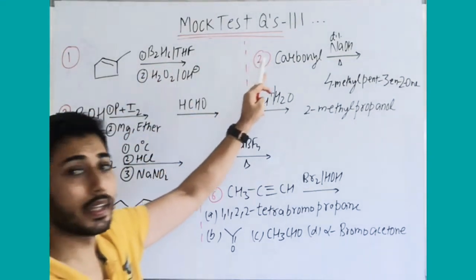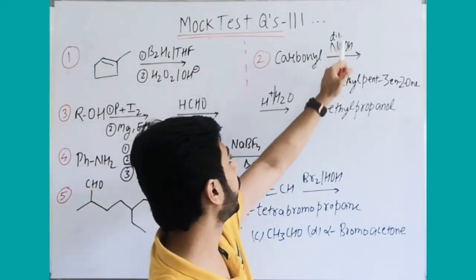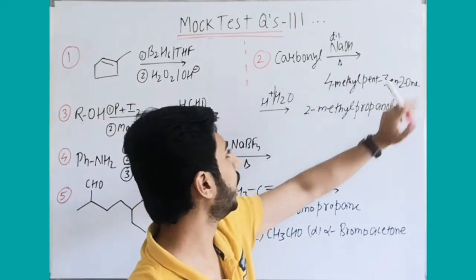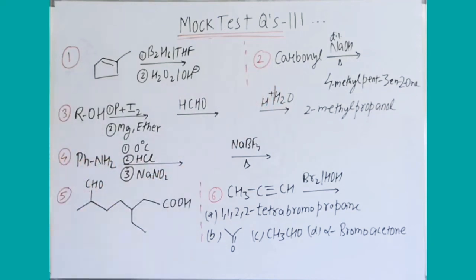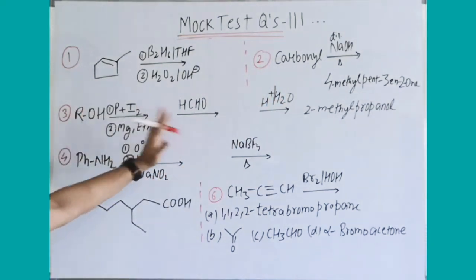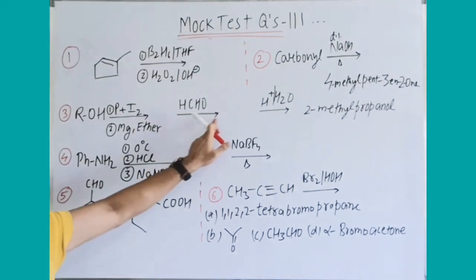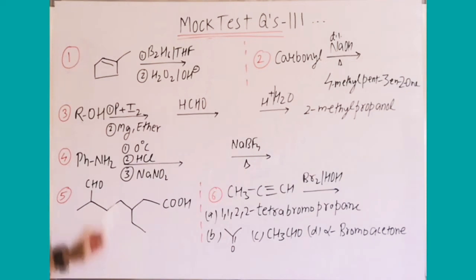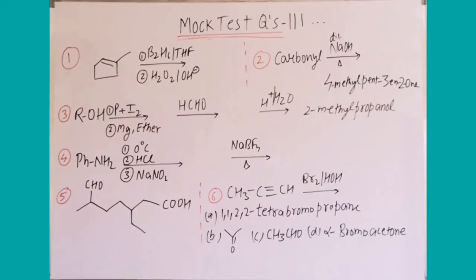Done. Then next question is carbonyl compound with dilute NaOH. It forms 4-methyl pent-3-en-2-one. Find out the structure of the carbonyl compound. Third question is alcohol, P plus I2, second one, this one. Then a product is formed with HCHO, one more product, and then H plus H2O finally gives 2-methyl propanol. Identify the structure of the alcohol. Pause this video and write down the first, second and third answers.